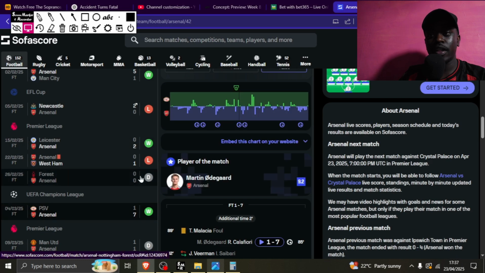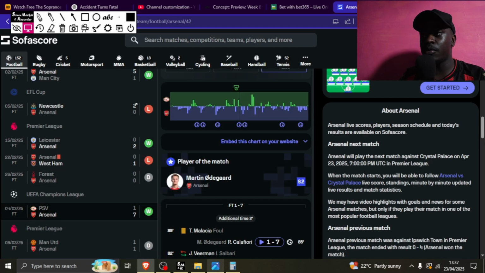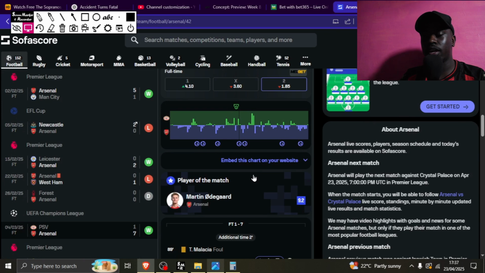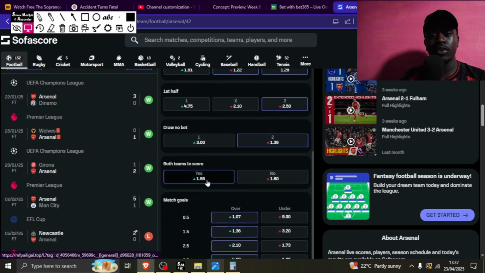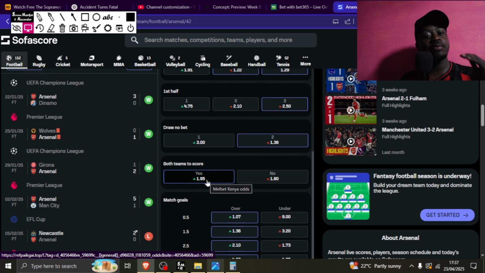Now here it's more than 9. I think here it will be 27 or something. I will have the full blueprint from 1.5 till 12 in the group. I'll post it in the group because I can't talk through it here, it's going to consume a lot of time. So look at this. Look at the odd. I'm telling you, the upside is so high, the downside is so low. You started with 1.5, but here now you have almost doubled to $27, or I don't know how much it is, but that's what I'm saying. It's quite a great strategy which is backed by logic, not just betting emotionally.